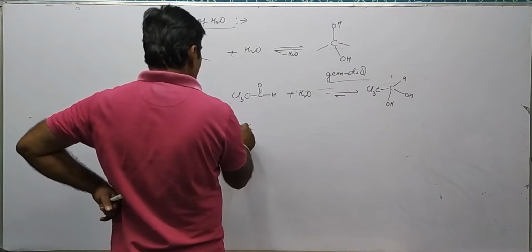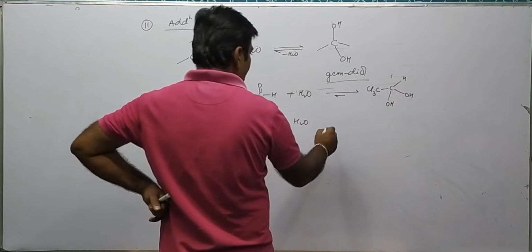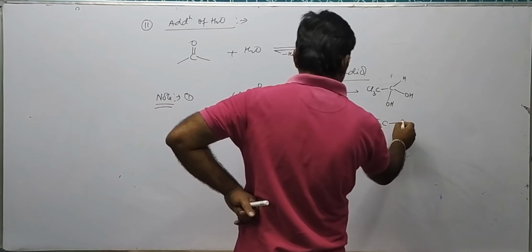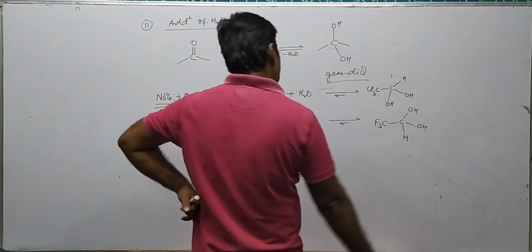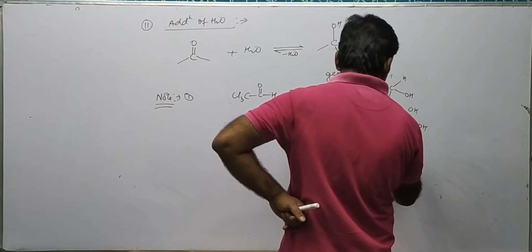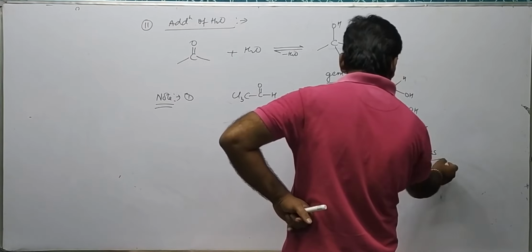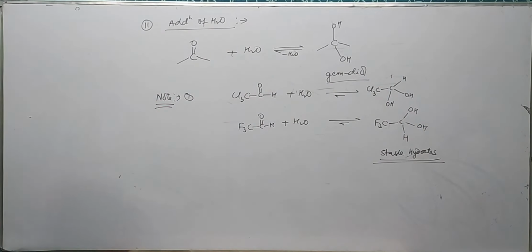Similarly, if we have trifluoroacetaldehyde, on addition of water the equilibrium lies towards the right side and it forms CF3CH(OH)(OH). So they form stable hydrates so that they can be isolated. These are stable hydrates or stable gem diols. So the presence of a minus I group or electron withdrawing group will stabilize the corresponding hydrate or gem diol which is formed.